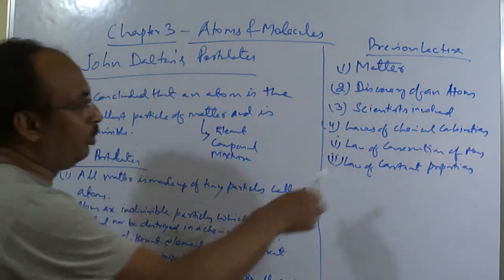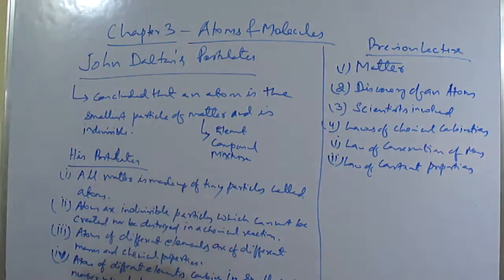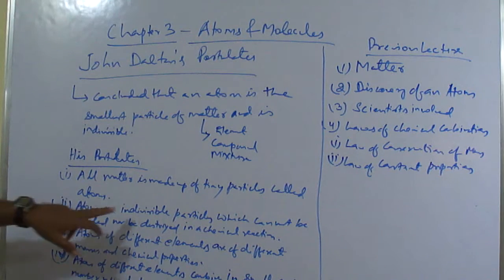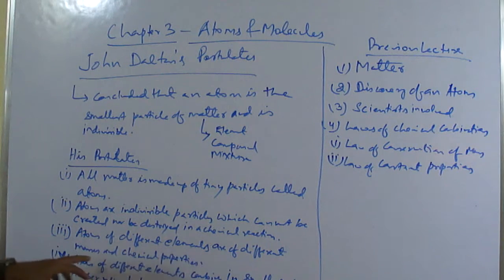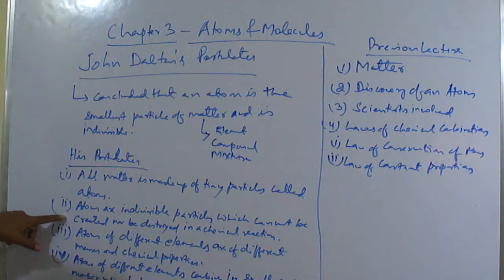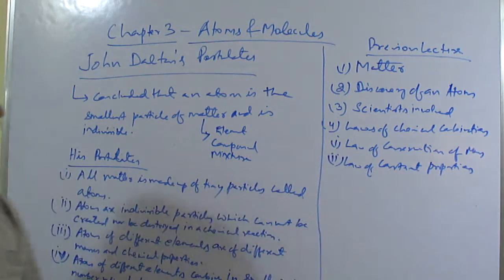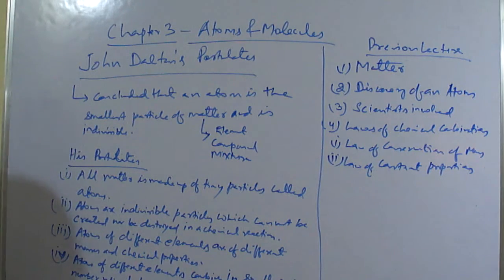that in Dalton's atomic theory, the law of conservation of mass is there. So which one will be there? Atoms are indivisible particles which cannot be created nor destroyed in a chemical reaction. Or you can say atoms of different elements are of different masses and chemical properties. So this second postulate is telling about the law of conservation of mass. Okay. Now the fifth one is just the definition of the law of constant proportion.